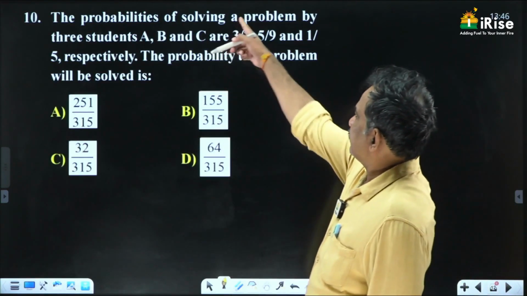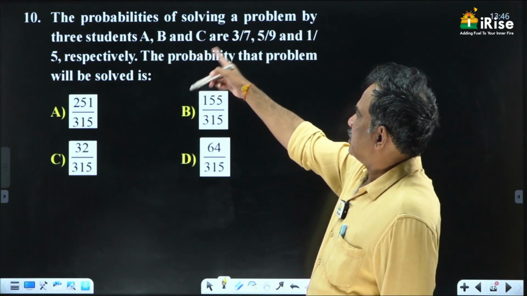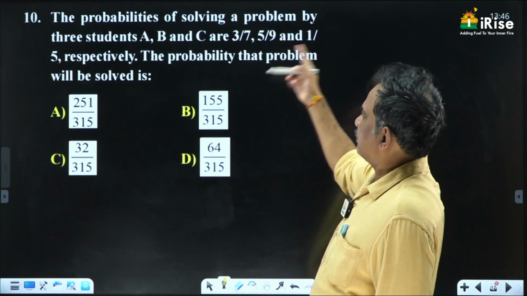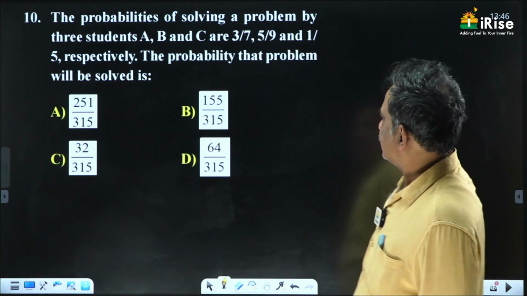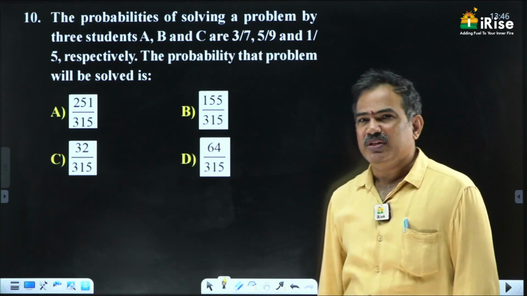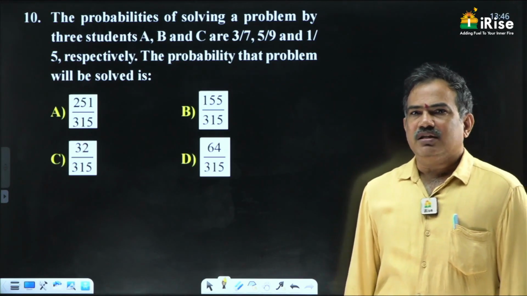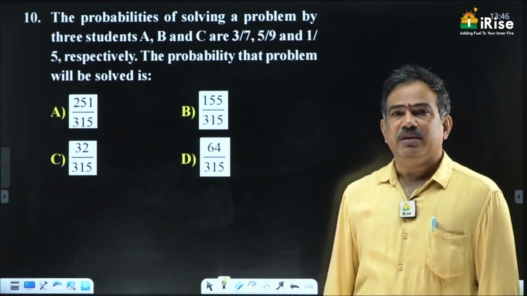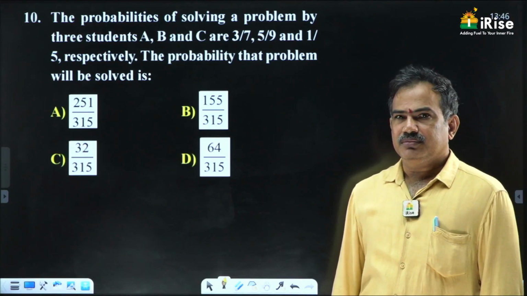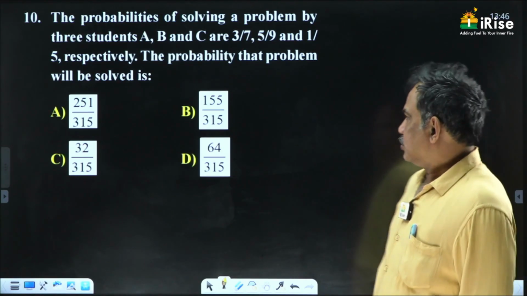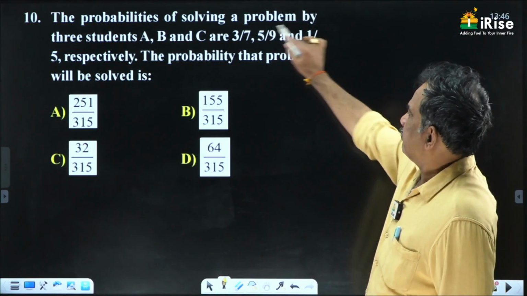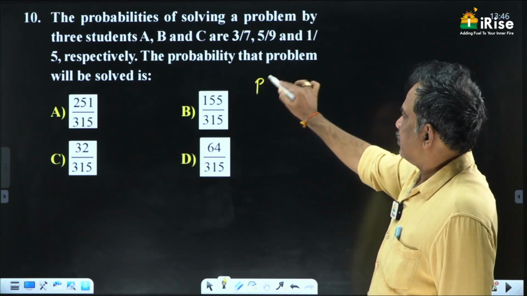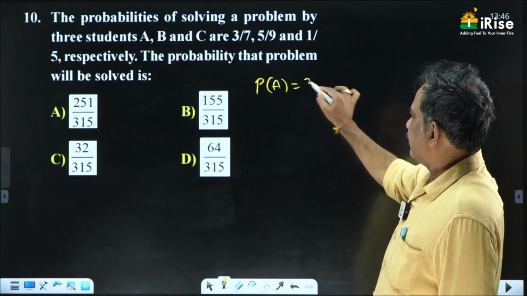The probabilities of solving a problem by 3 students A, B, C are 3 by 7, 5 by 9 and 1 by 5 respectively. What is the probability that the problem will be solved? Actually, this question is related to independent events because problem solving is independent. Okay. So here the probability of solving the problem by A, P of A, is given as 3 by 7.